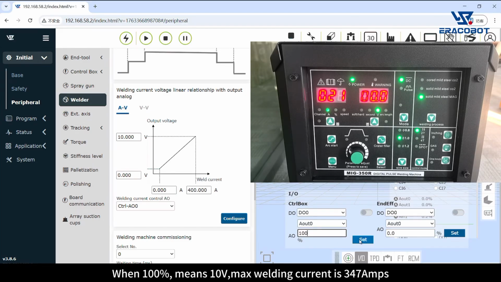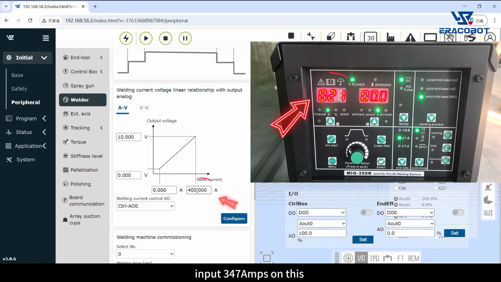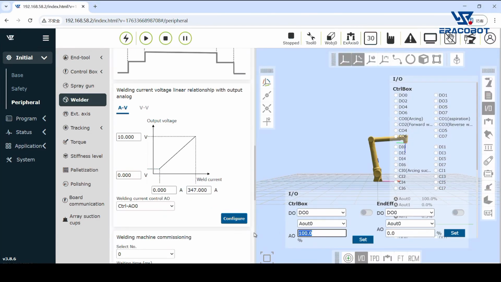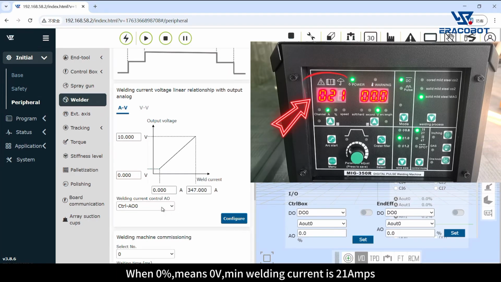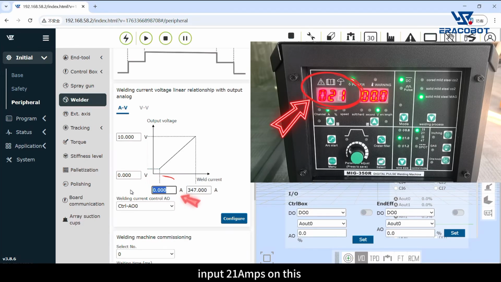When 100% means 10 volts, max welding current is 347 amps. Input 347 amps on this. When 0% means 0 volts, min welding current is 21 amps. Input 21 amps on this.